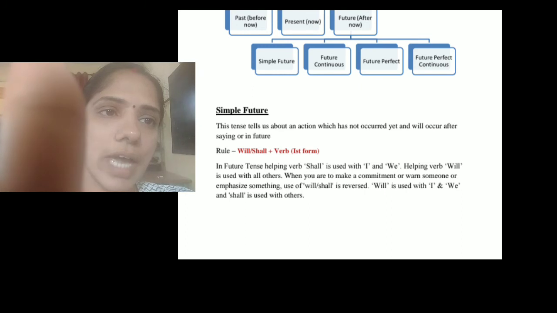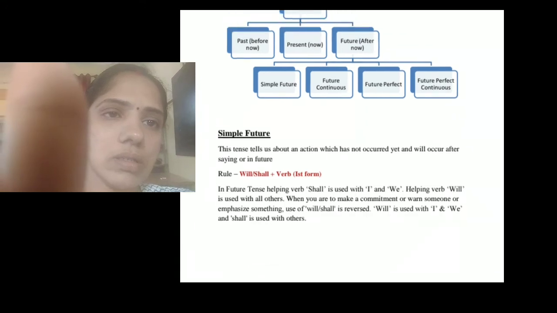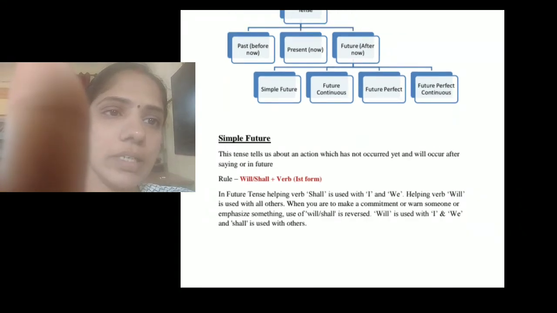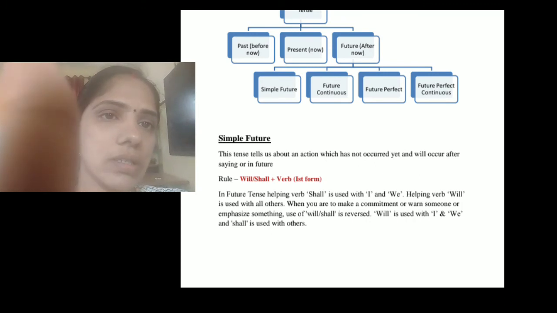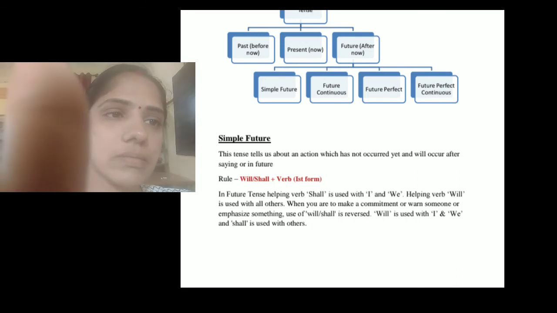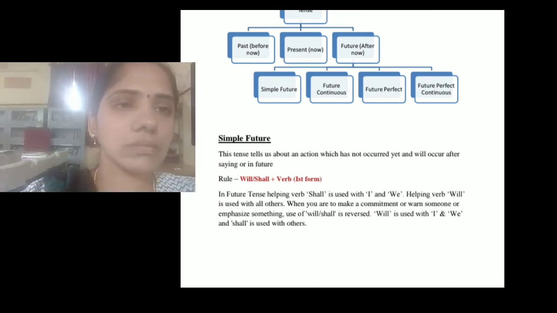In future tense, the helping verb shall is used with I and we. The helping verb will is used with all others. When you make a commitment, warn someone, or emphasize something, the use of will and shall is reversed. Will is used with I and we, and shall is used with others. Hope you are clear, students.